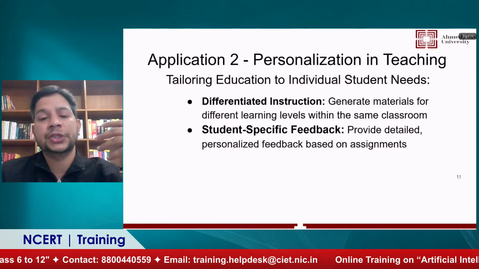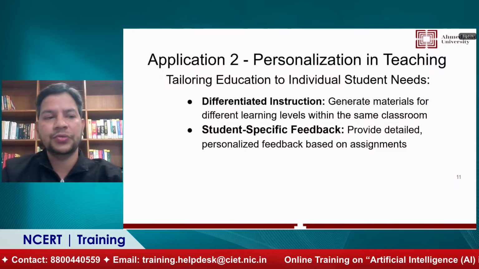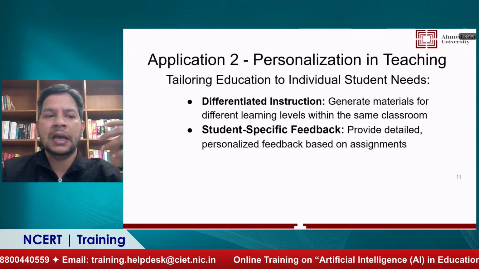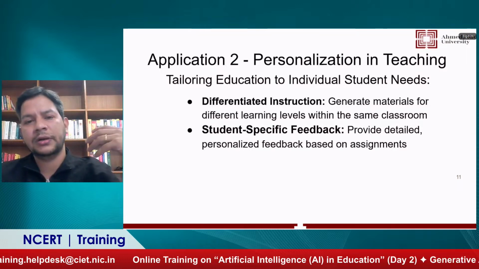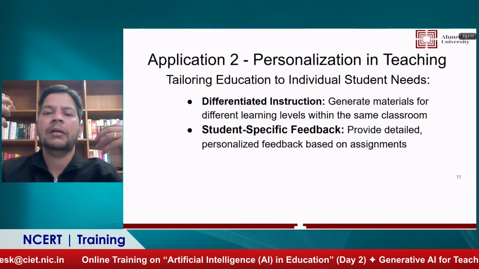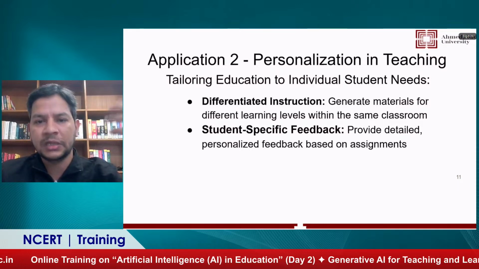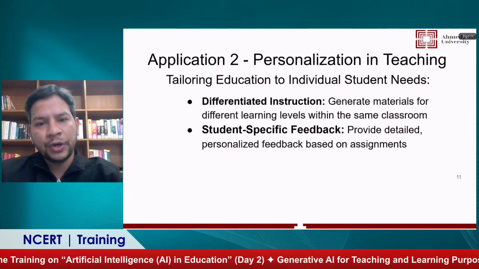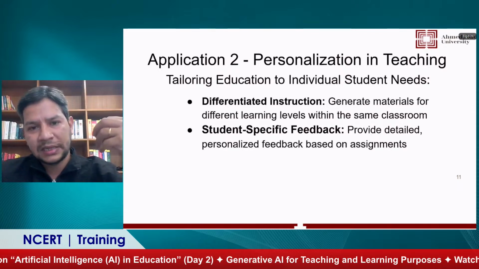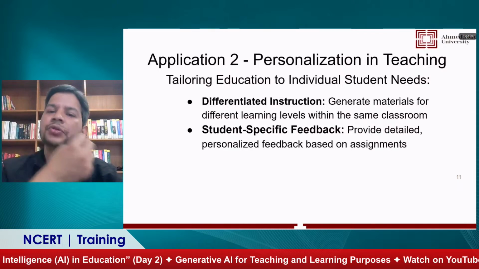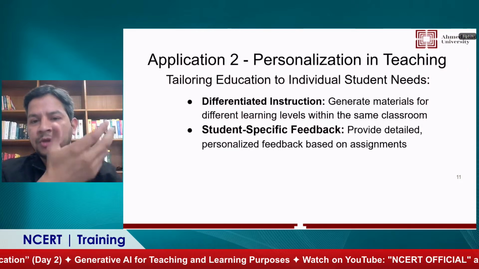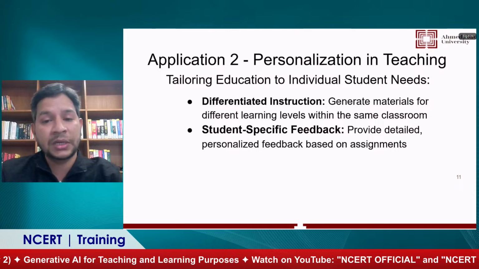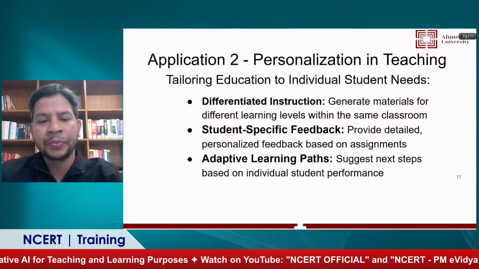For example, we want to give a student specific feedback. Suppose one student wrote a very nice essay, but their comprehension was not good. Another student wrote the same essay, and his or her comprehension was good, but the grammar was not good. Now you want to provide feedback on grammar to one student, and to the second student you want to provide feedback on comprehension. This can also be done by generative AI.